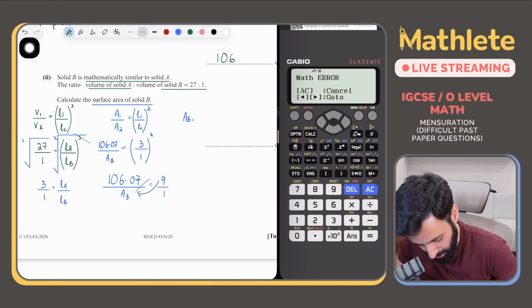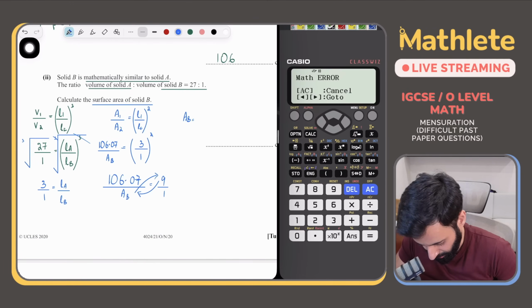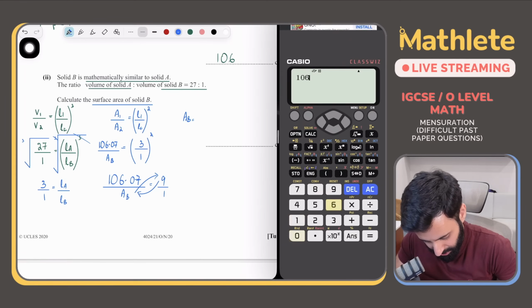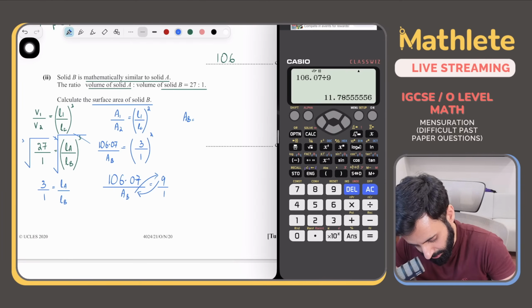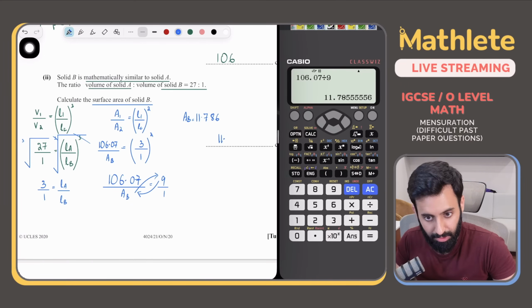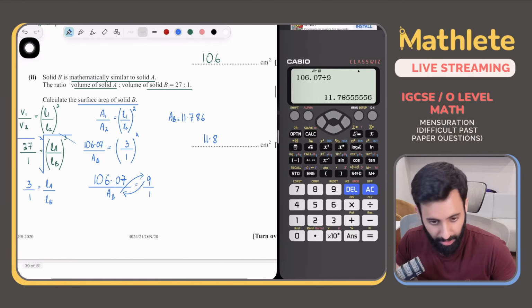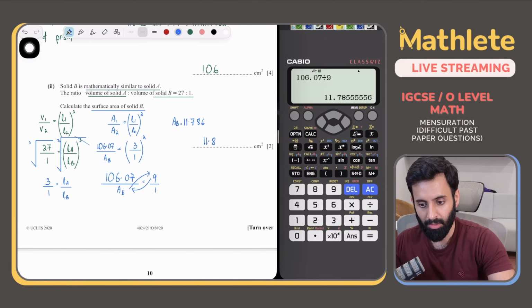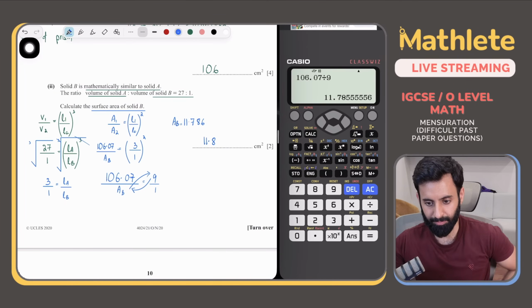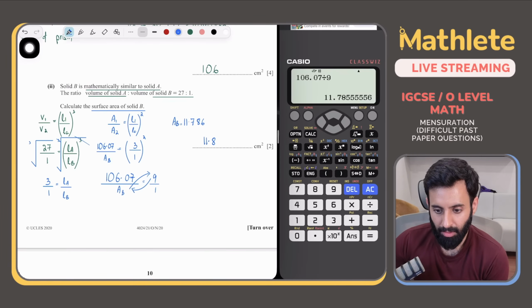ठीक है, why? Because इन दोनों की जगह हम swap कर देंगे. So 106.07, let's divide that by 9. What's that equal to? That's equal to 11.78, which correct to 3 significant figures will be 11.8 centimeter square. Okay, we don't have to worry about the unit. That's already written. ठीक हो गया? And that's it. That's the answer.